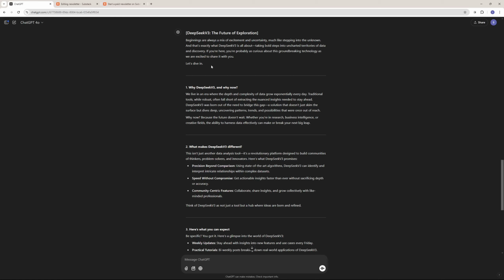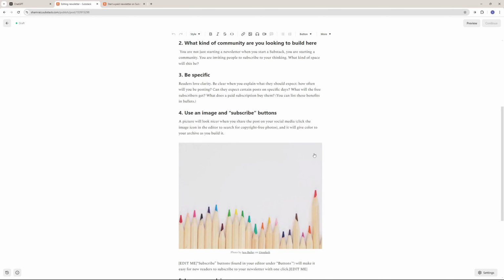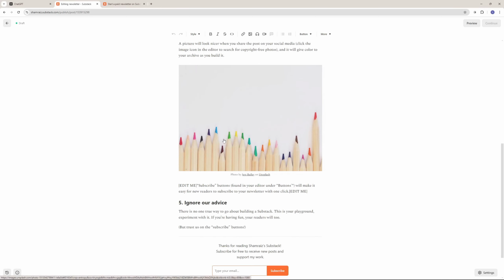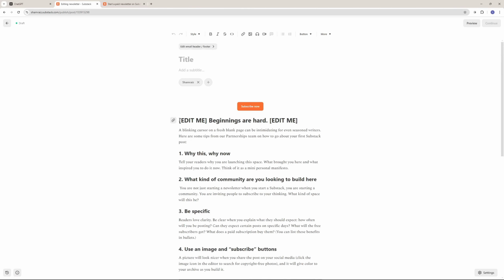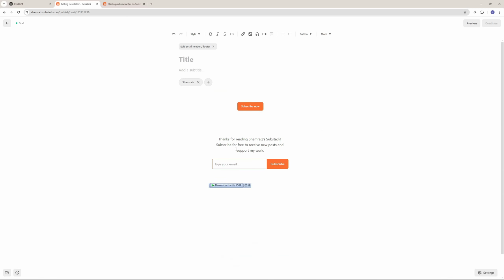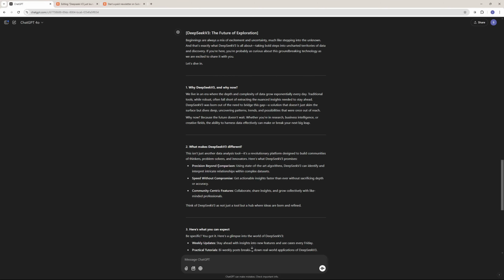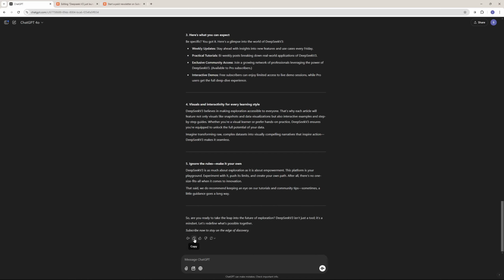And there you go. As you can see, the outline has been adapted in our AI generated content. As you can see right here, we just don't have this image, which we'll be creating using DALL-E, which is powered by ChatGPT, or you can use any image that you want. But for now, I think this is pretty good. And I can just go and start editing this. As for the title and subtitle, I'm going to say this is about DeepSeek. So I'm just going to say DeepSeek V3 just launched. That's it. As for the subtitle, it's your own choice, but I'm going to say a change is coming. So let's go and add our content. For that, let's go back to our ChatGPT and I'm just going to go and copy everything.